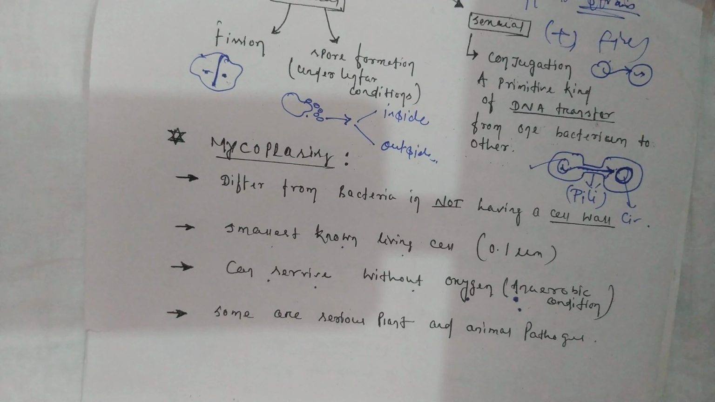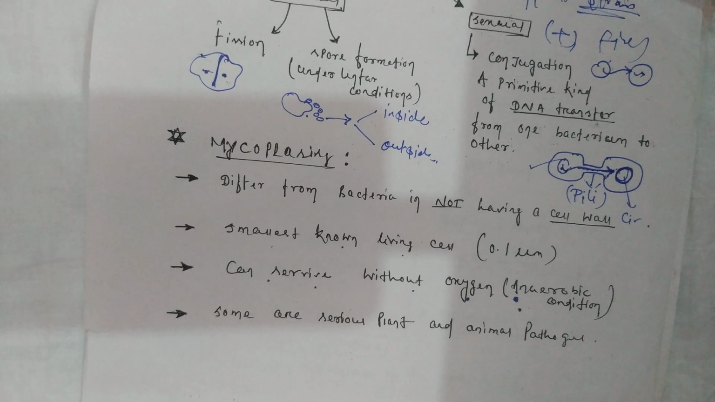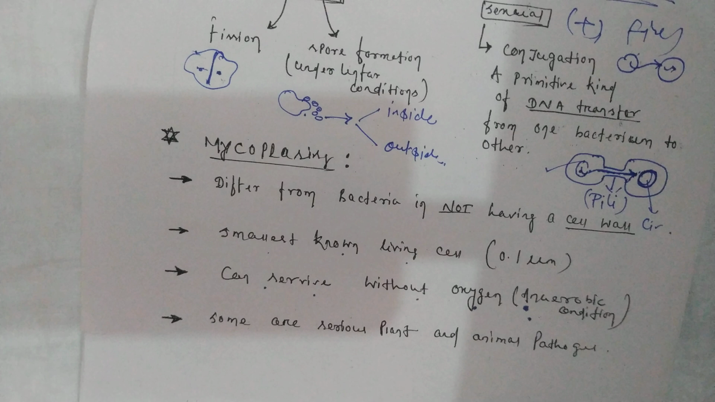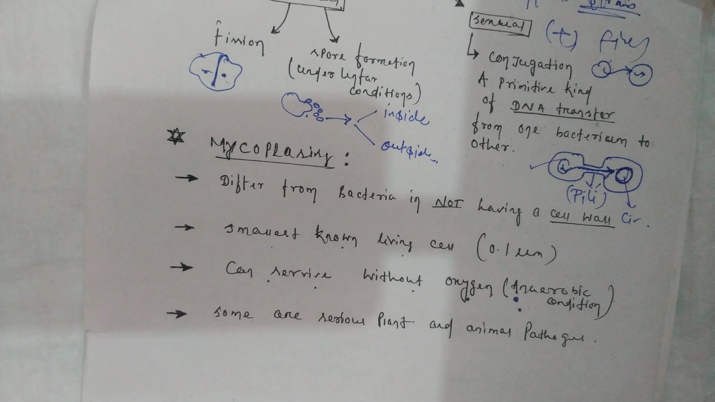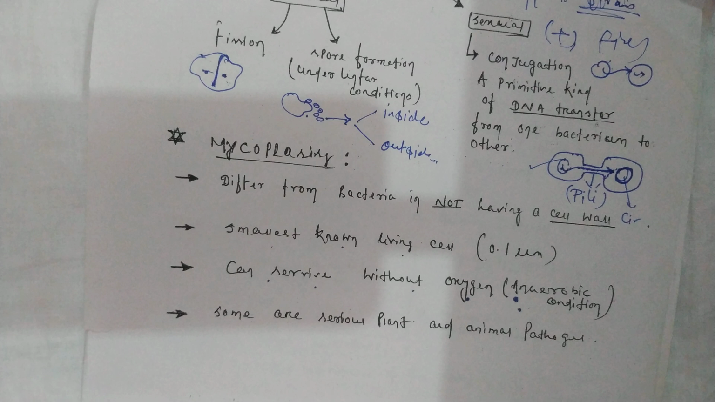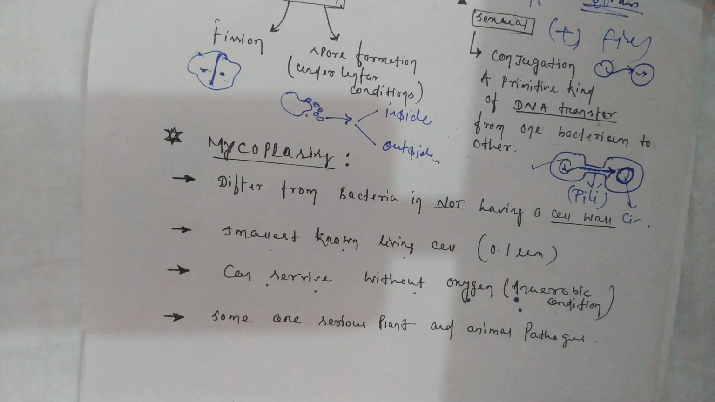Then I've told you about the economic importance of the monerans. Monerans' economic importance is what? They have either positive effects or negative effects. In the positive way, they are able to produce antibiotics, they act as decomposers, and they are able to fix atmospheric nitrogen. Then the negative effect: obviously they produce diseases. Citrus canker is an important disease in plants. In animals, tetanus, cholera, all these diseases are caused by bacteria.